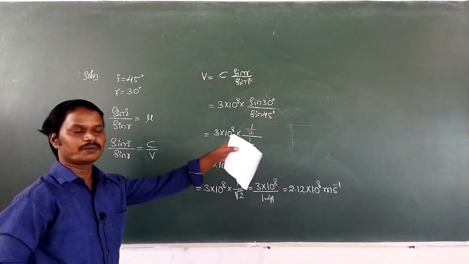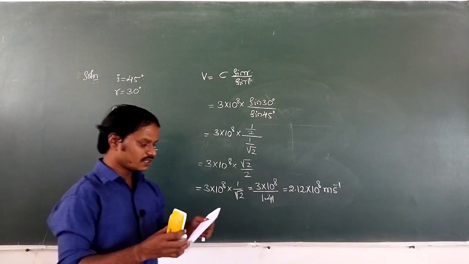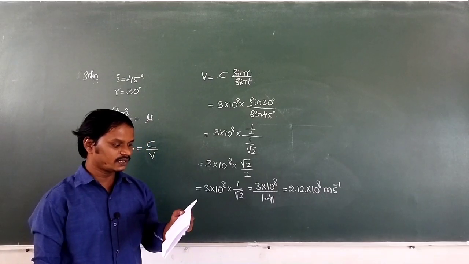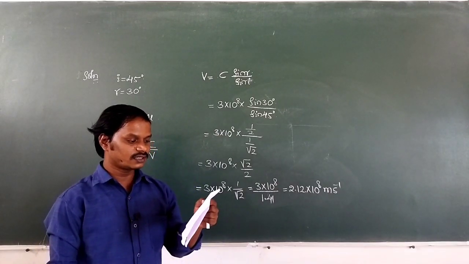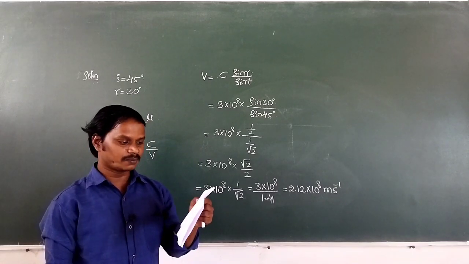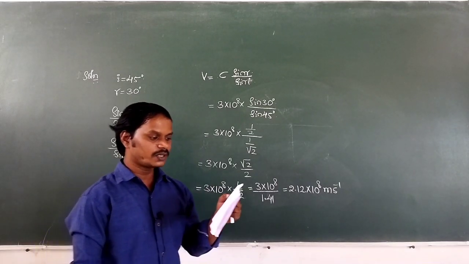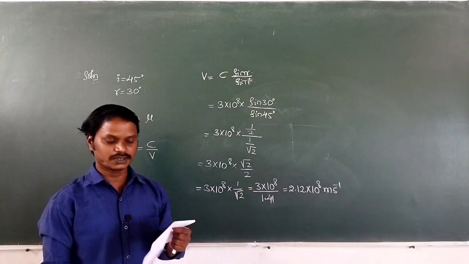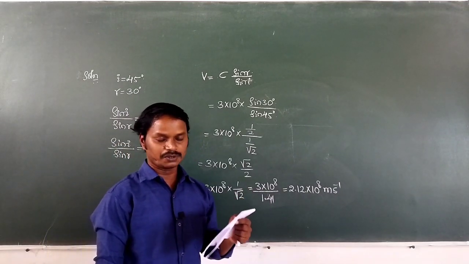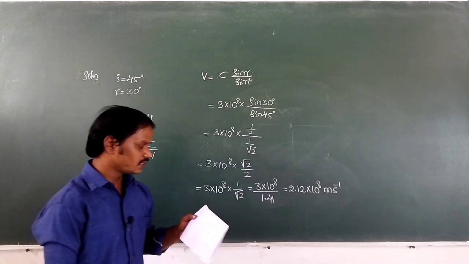2.112 into 10 to the power of 8 meter per second. Then the options given: first option 3.8 into 10 to the power of 8 meter per second. Second option 3.38 into 10 to the power of 8 meter per second. Third option 2.12 into 10 to the power of 8 meter per second. And last option 1.5 into 10 to the power of 8 meter per second. Which is the correct option here?